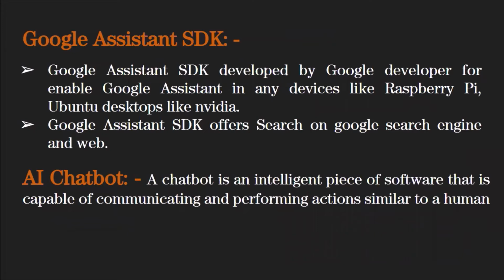Hello everyone, my name is Sidiksha Wagmare and my roll number is 48, and I am explaining you Google Assistant SDK. We configure a part of our project on Google's platform by using Action on Google, which is an extension of Google Assistant for developers. It can be enabled in devices like Raspberry Pi and Ubuntu desktops like NVIDIA. We use this to make our robot more smarter. By using this, we can directly connect with Google, which gives answer to our every query.